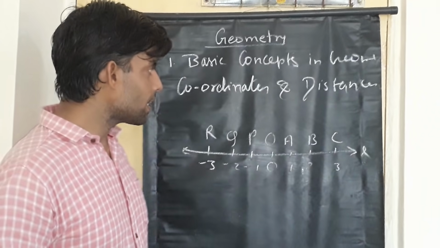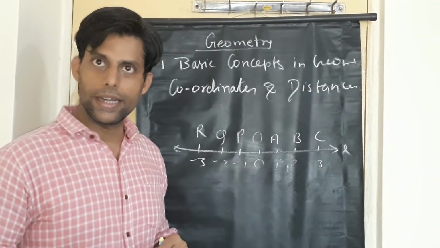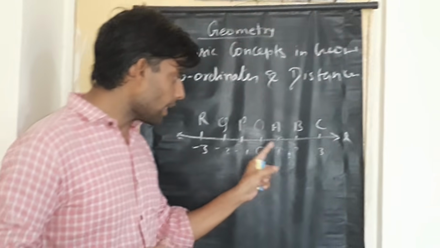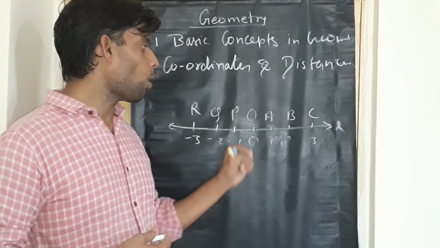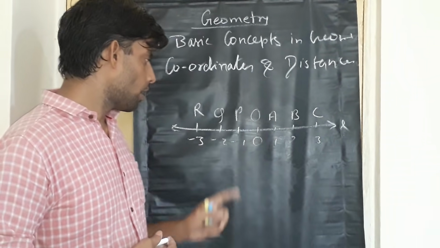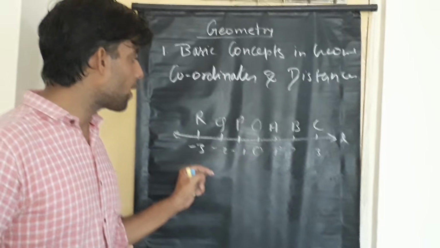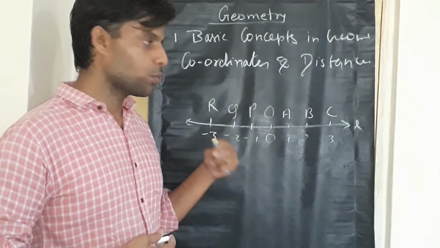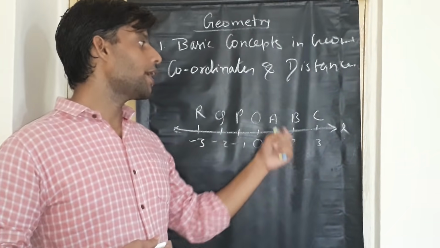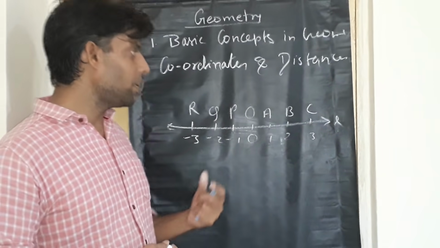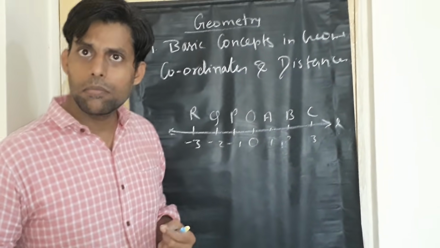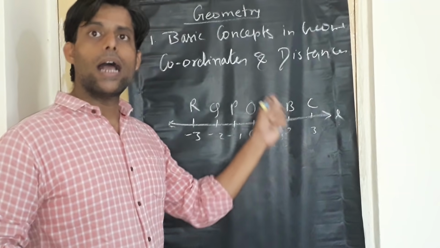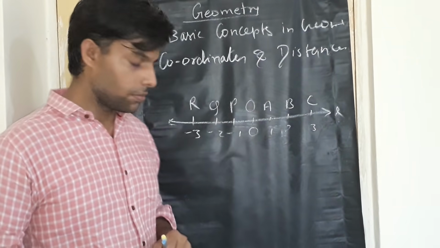Students, the next thing we need to understand is coordinates. Here we say that 1 is the coordinate of point A, minus 2 is the coordinate of point Q, 3 is the coordinate of point C. That means a coordinate is nothing but a number associated with the point.